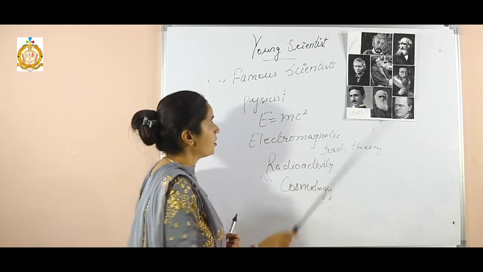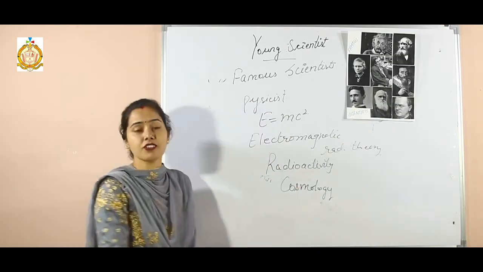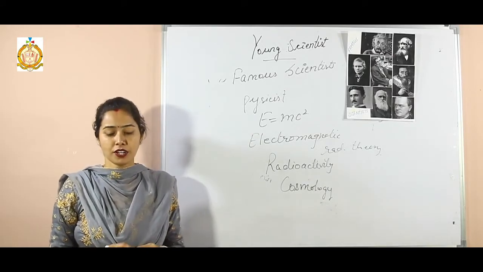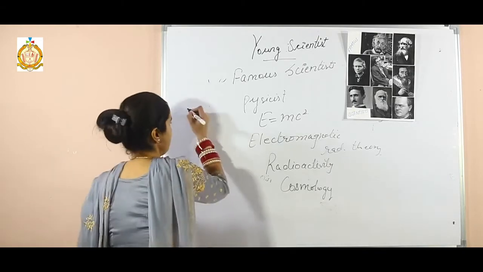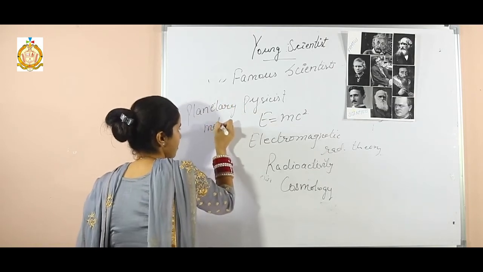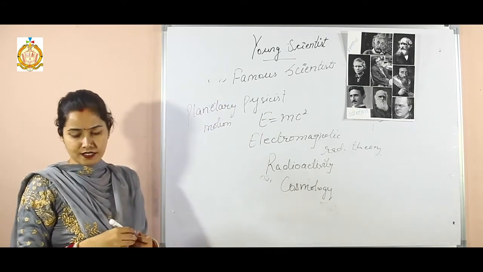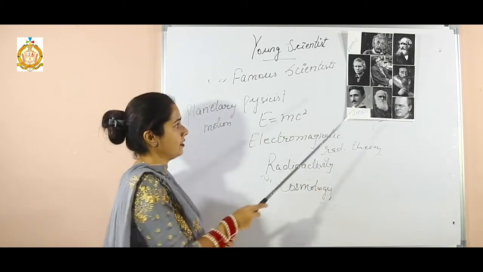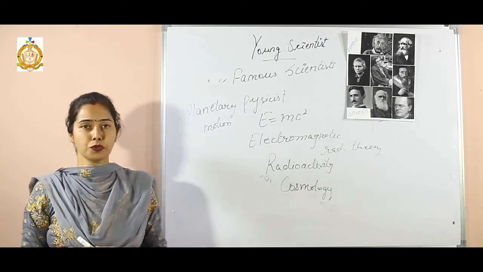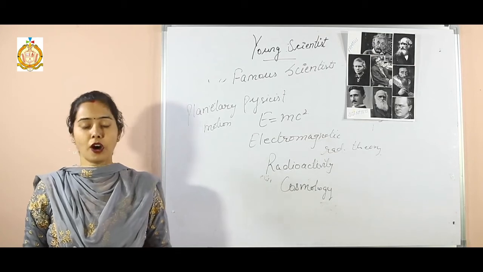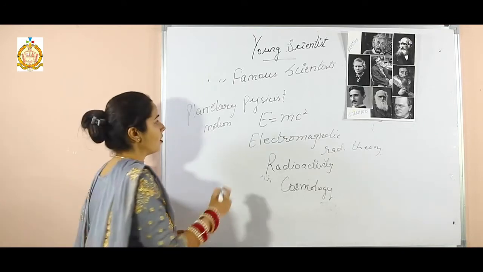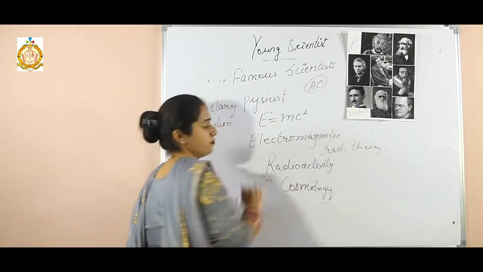Now the next one is Johannes Kepler. He was a German mathematician and astronomer, and he is best known for his laws of planetary motion. Now the next one, Nikola Tesla. He was a Serbian-American inventor, and he is known for his contributions to the design of the modern alternating current electricity supply system. He gave the alternating current system.